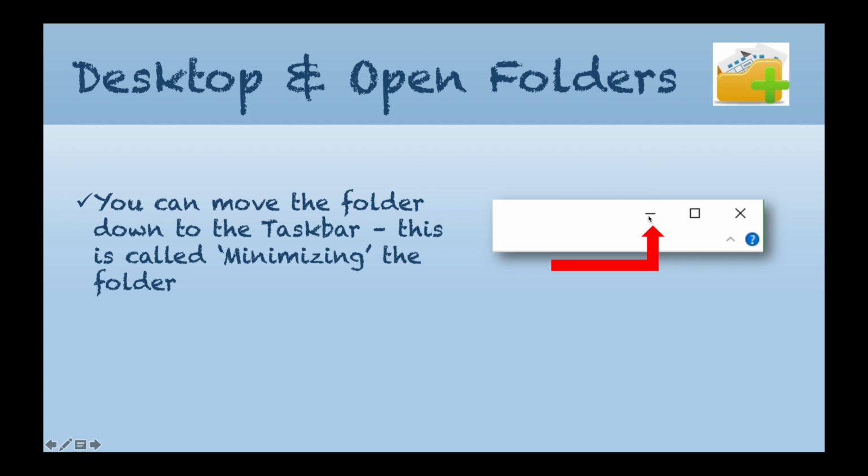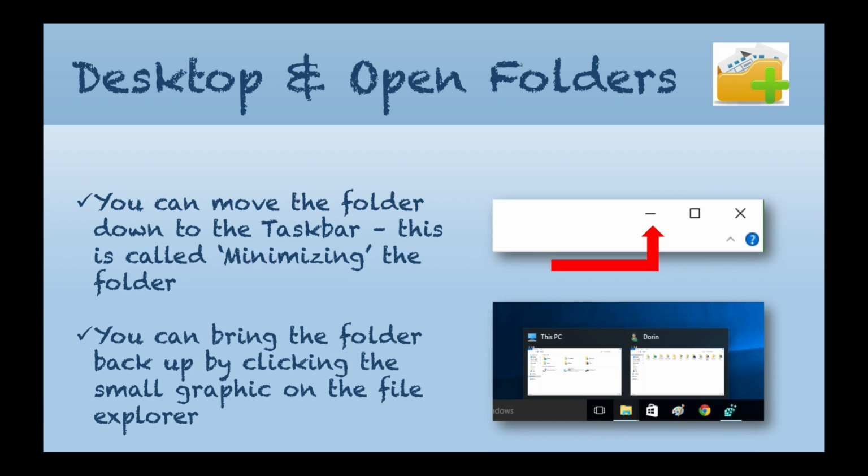This little line here is called the minimizing button, and if we click on that, it will just move down to the taskbar out the way. This is especially handy if you've got quite a lot of windows open, because we don't want to clutter our screen with all of these windows. We want to put them out the way. It's like we've taken something off our desk and put it onto another desk out of the way.